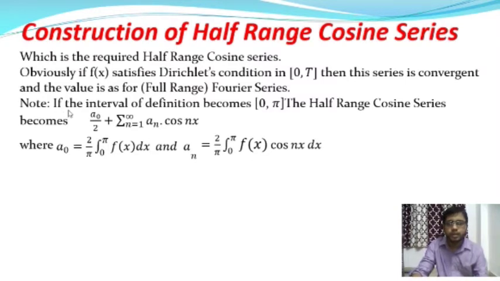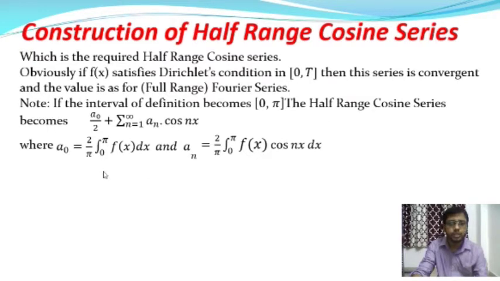If the interval of definition becomes 0 to pi, so t is replaced by pi, then the half range cosine series is a0 by 2 plus summation over n equal to 1 to infinity of an cos nx, where bn is equal to 0. So only the cosine terms are present, and the sine terms are not present.